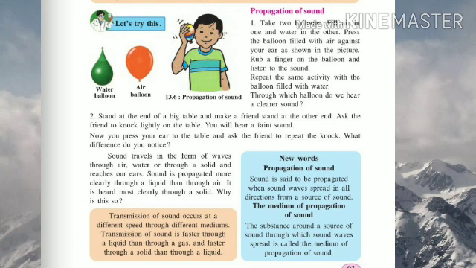Okay, students, so here we have learned that sound travels in the form of waves through air, water and through a solid and reaches our ears. Sound is propagated more clearly through a liquid than through air. It is heard most clearly through a solid. Why is this so? Can you tell me? Students, transmission of sound occurs at a different speed in different mediums. Transmission of sound is faster through a liquid than through a gas, and faster through a solid than through a liquid.